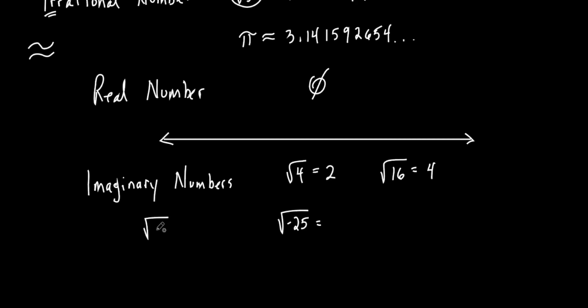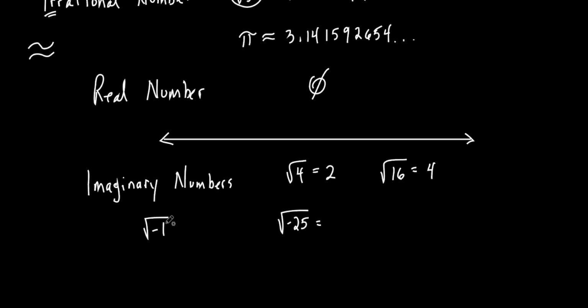So what we do is we define the square root of negative 1, which doesn't exist. Is there something times itself that's equal to negative 1? No, because look, anytime you multiply something by itself, it's either a positive times a positive, which is what? Positive, or it's a negative times a negative, which is also a what? Positive. Is there anything times itself that's going to give you a negative? No, so it doesn't exist.